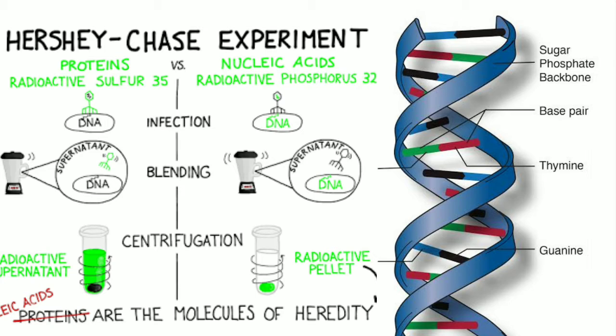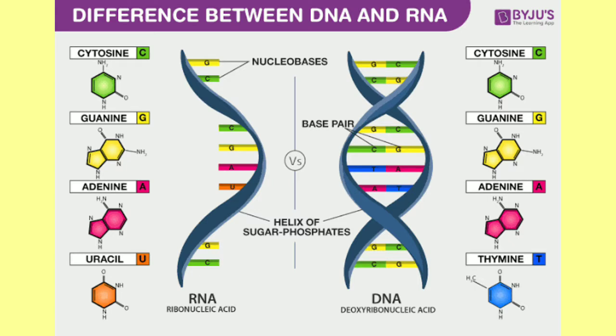But after the experiment done by Hershey and Chase, they were able to prove that DNA is a genetic material. And some scientists were also of the view that RNA could be the genetic material.